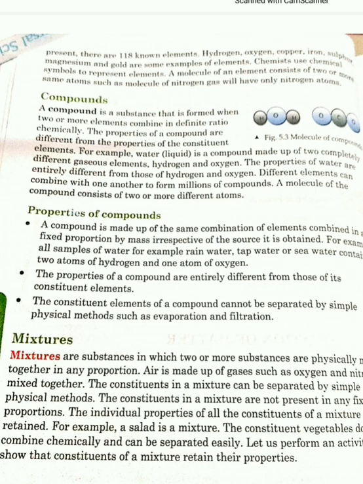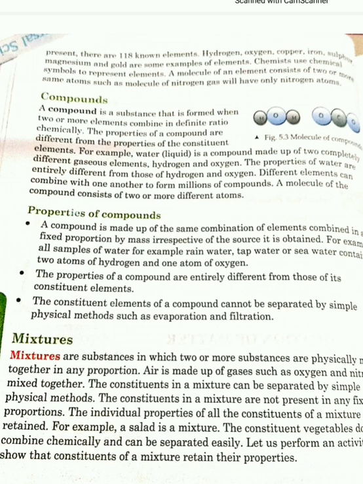Now let us discuss the properties of compounds. A compound is made up of the same combination of elements combined in a fixed proportion by mass. If I take a sample of water from anywhere, it can be rain, tap, sea water, school water, or home water, all will contain two atoms of hydrogen and one atom of oxygen.